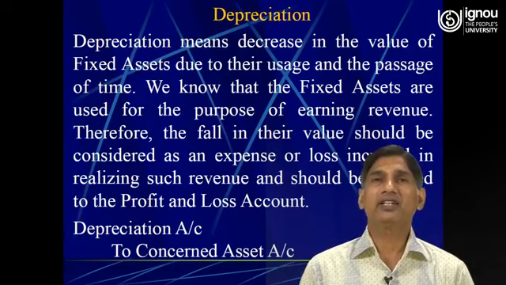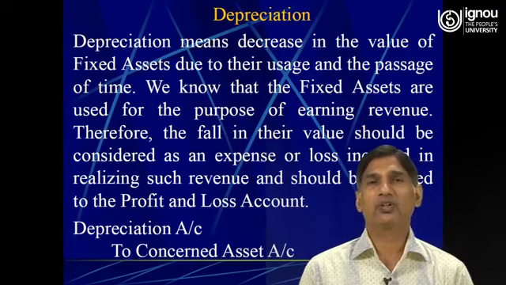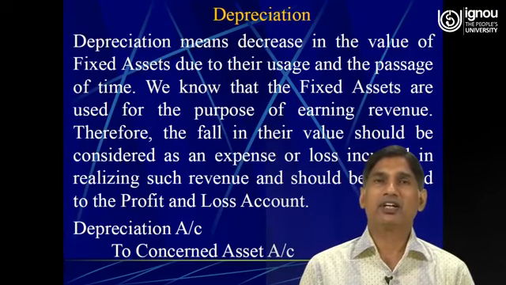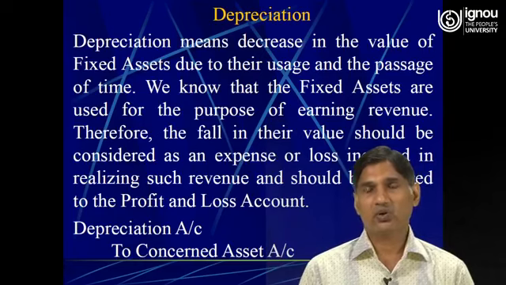We know that the fixed assets are used for the purpose of earning revenue. Therefore, the fall in the value of fixed asset should be considered as an expense or loss incurred in realizing such revenue and should be charged to the profit and loss account.